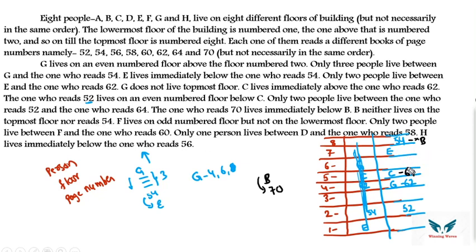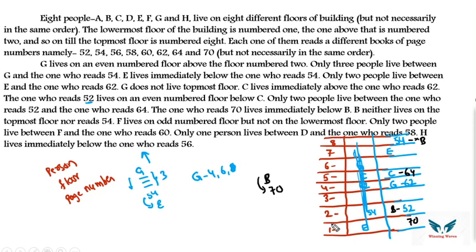Now let's see where we can place these two persons. So here you cannot place B. If I place B here, below it should be 70, no chance. B 70, no chance. So there is only one possibility. You can put B on the 2nd floor and 70 will be on the 1st floor. Simple.